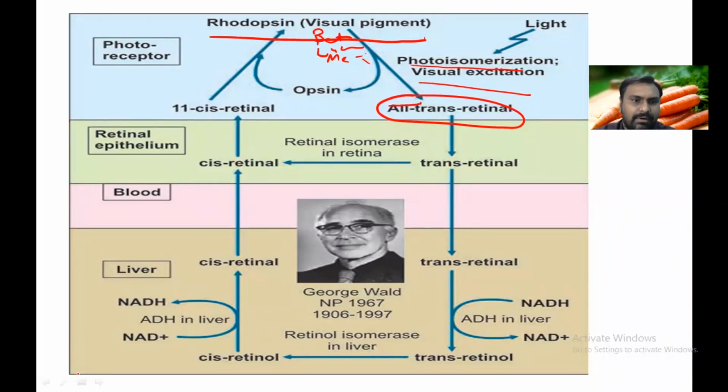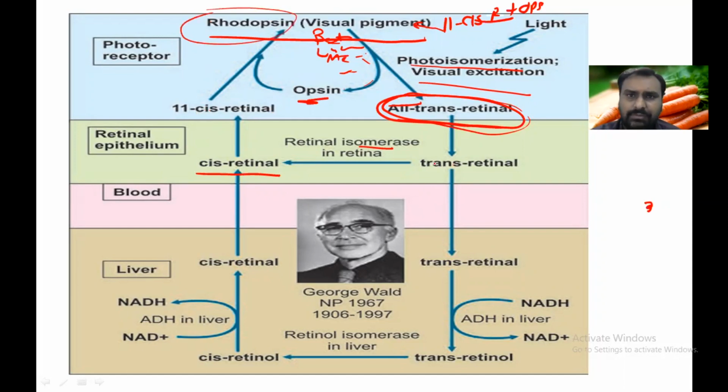Okay, once you remember that rhodopsin is made up of 11-cis retinal plus opsin, when light falls on the rhodopsin in the retina, this rhodopsin is converted to batho-, lumi-, meta-rhodopsin 1, 2, and ultimately it is converted to 11-trans-retinal, and opsin is reutilized. Now this 11-trans-retinal in the retina, with the help of isomerase enzyme, is converted to 11-cis retinal and binds with the opsin to resynthesize the rhodopsin.